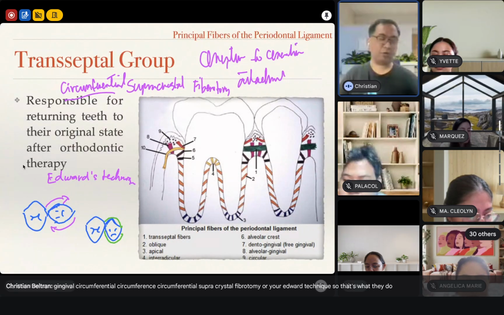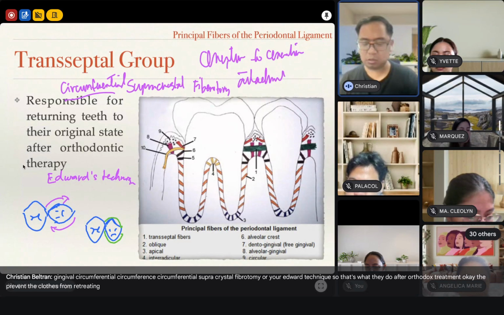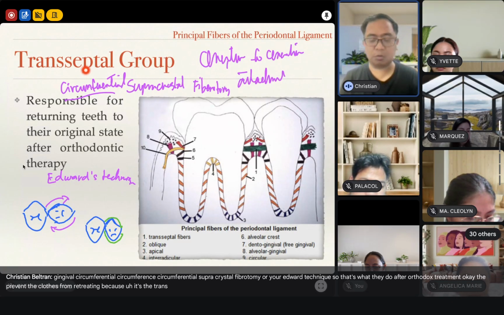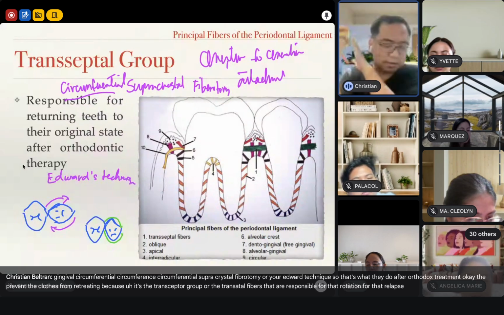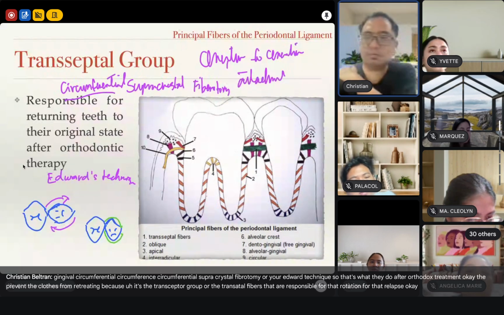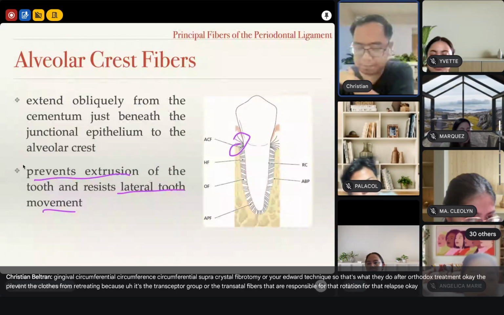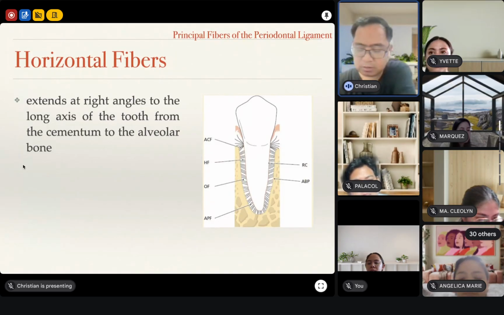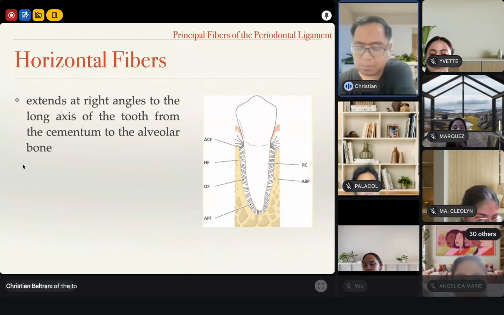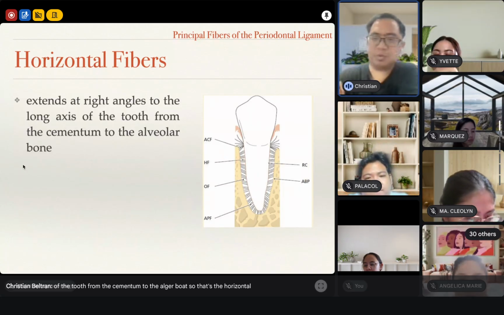So that's what they do after orthodontic treatment, to prevent the tooth from retreating, because it's the transeptal group or the transeptal fibers that are responsible for that rotation, for that relapse. So horizontal fibers extend at right angles to the long axis of the tooth from the cementum to the alveolar bone. That's the horizontal group.